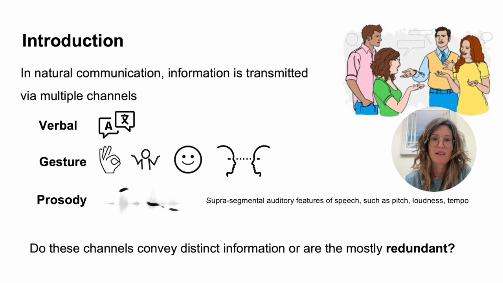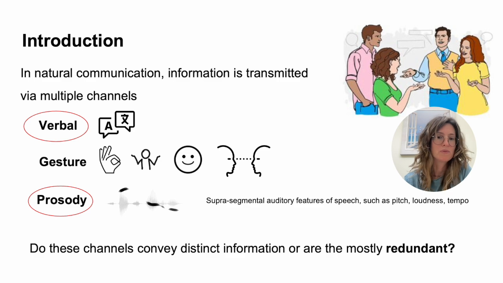And one question we can ask is whether these different channels convey distinct information, or rather are they mostly redundant and all convey the same information in different ways. And in this study, we're going to concentrate on the verbal channel and on prosody and the interaction between them. But importantly, this question and also the methods that we developed can be applied for testing the interaction between any two communication channels in the future.